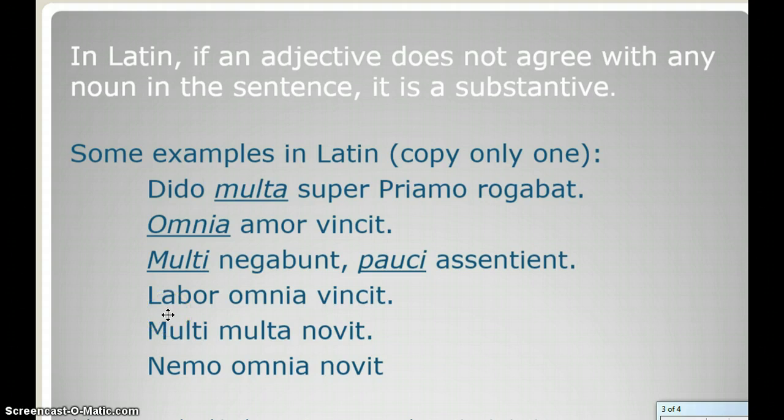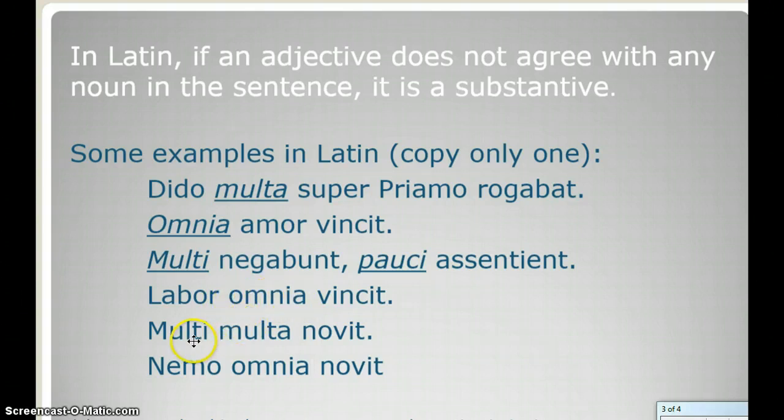Can you see the substantive in Latin? Labor omnia vincit. If you said omnia again, you're right. This sentence says work conquers all. Implied, work conquers all things. This is an adjective, so it's the substantive in Latin.